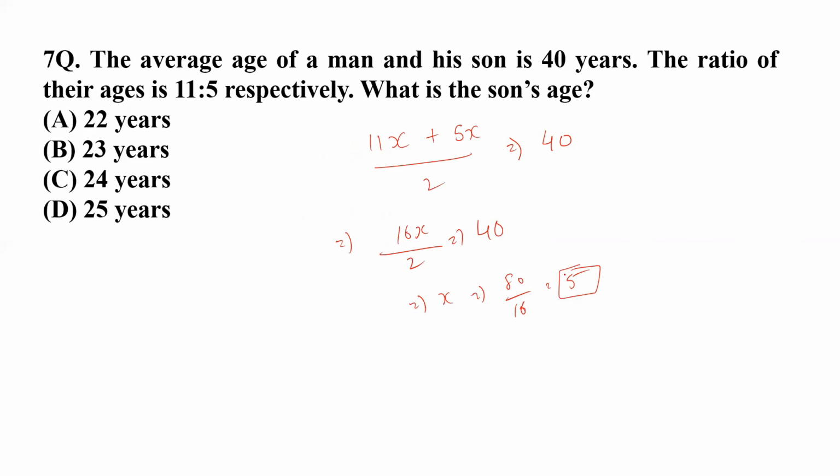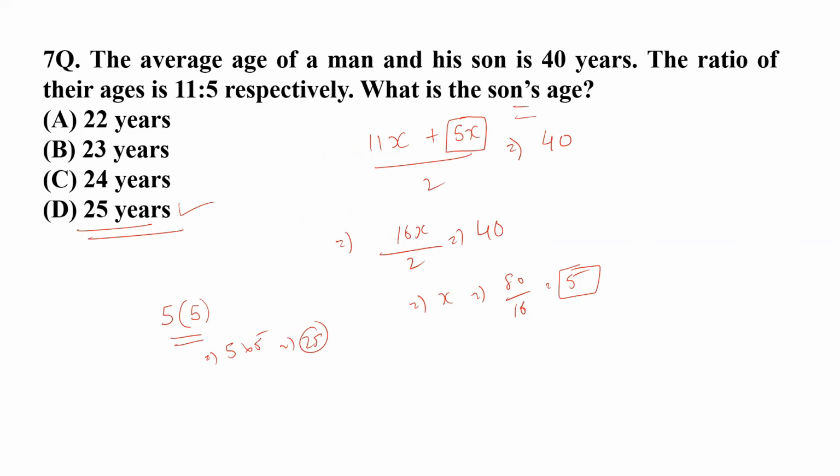Okay, x is 5. The question is asking what is the son's age? The son's age, you know, was 5x. So if we give the value of 5 to the variable x, then we can multiply 5 by 5 and we get the age of the son, and that is 25 years. In this way, I hope you have got the answer of this question.